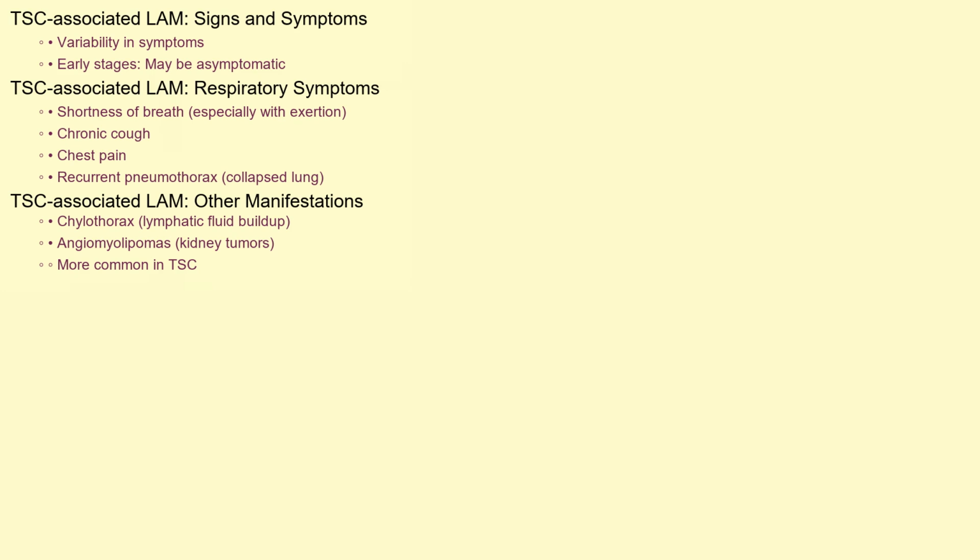The signs and symptoms of TSC-associated LAM can vary greatly from person to person. Some individuals may experience no noticeable symptoms, especially early in the disease. However, as the condition progresses, common symptoms can include shortness of breath, especially with exertion, chronic cough, chest pain, and recurrent pneumothorax, which is a collapsed lung. In some cases, LAM can also lead to chylothorax, a buildup of lymphatic fluid in the chest cavity, or angiomyolipomas, benign tumors in the kidneys, which are more commonly seen in TSC.